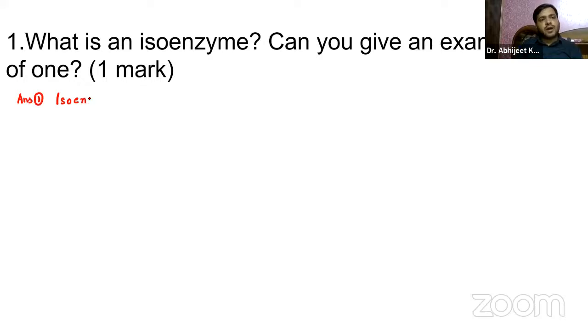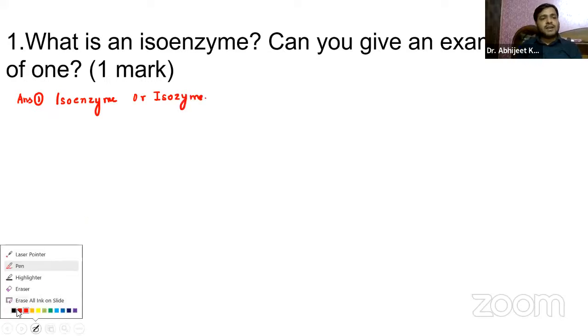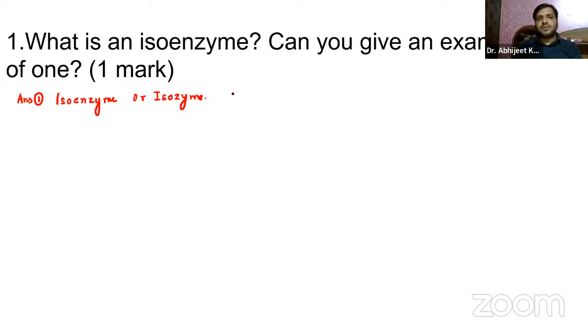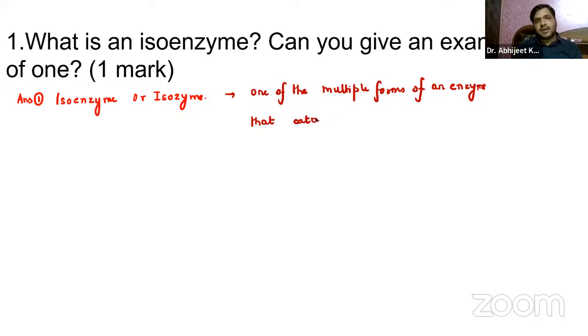Isoenzyme, or commonly called isozyme, refers to one of the multiple forms of an enzyme that catalyzes the same reaction.